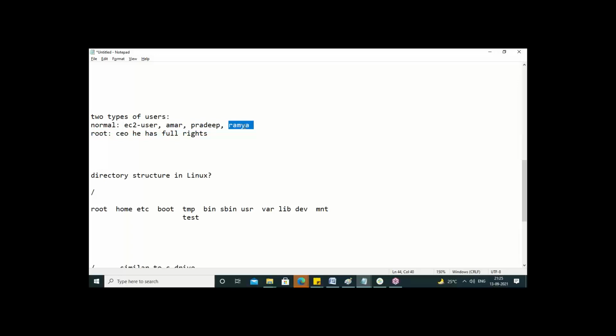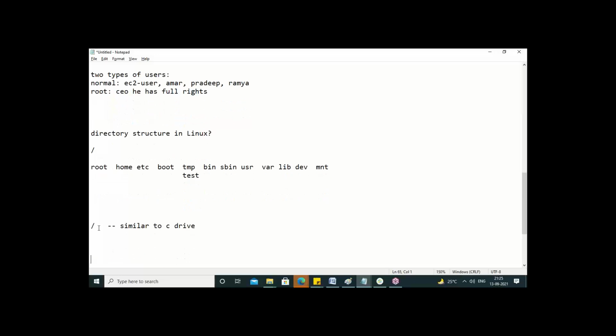If you log in as the Ramya user, you are a normal user only. But if you are an admin, you can switch to the root user and do things like install applications, install a database, create a new user and all that kind of stuff. So I hope you understood the difference between the root and normal user. I will explain the folder structure also.